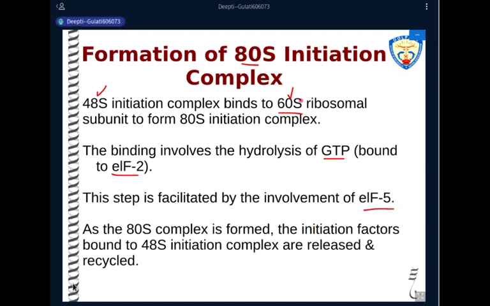The 60S ribosomal subunit binds with the help of initiation factor 5. This initiation factor 5 helps in the hydrolysis of GTP, giving energy for the binding of the 60S ribosomal subunit. And when this 60S ribosomal subunit binds, the complex is known as the 80S initiation complex. Because the 60S subunit has bound, the initiation factors which had bound to the 40S subunit will be released, and they will be reused by the cell.